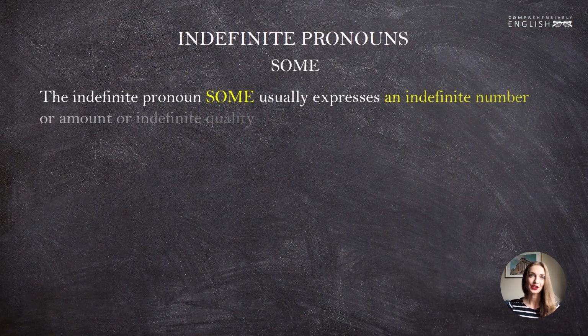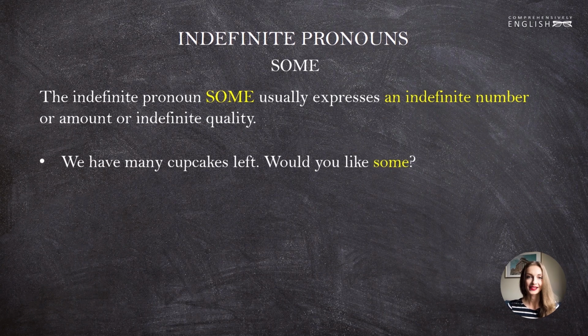Now that the theoretical part is over, let's get down to the first indefinite pronoun that we are to discuss today, which is some. The indefinite pronoun some usually expresses an indefinite number or amount or indefinite quantity. Examples: we have many cupcakes left. Would you like some?